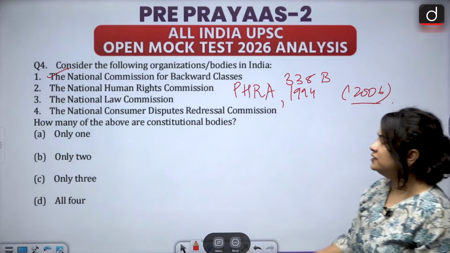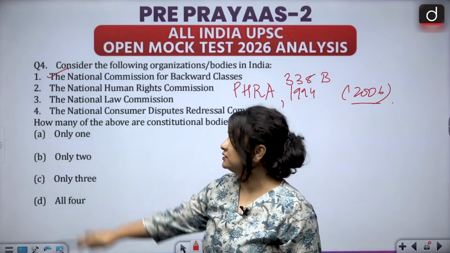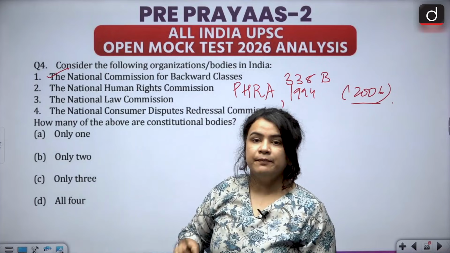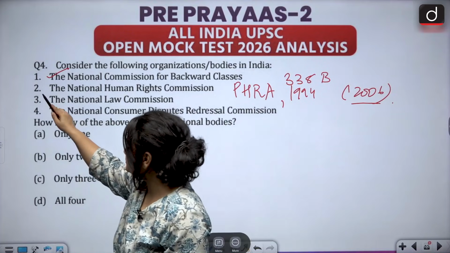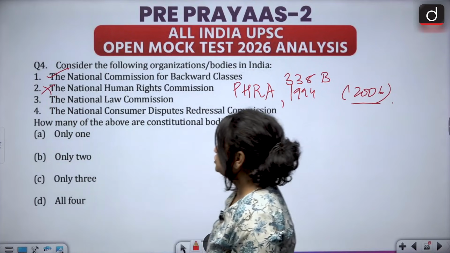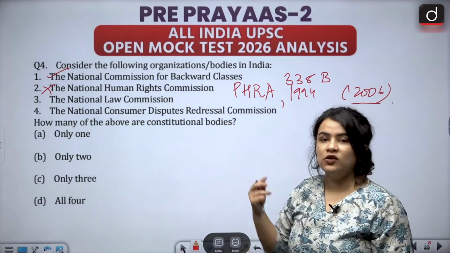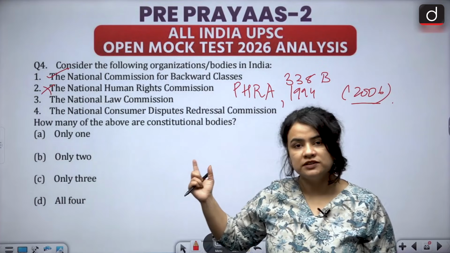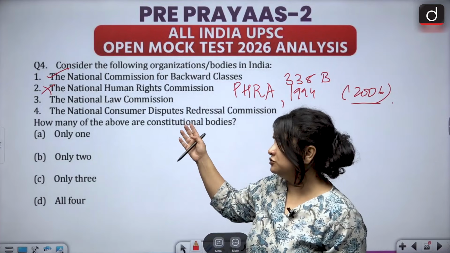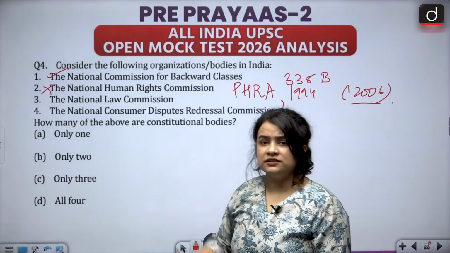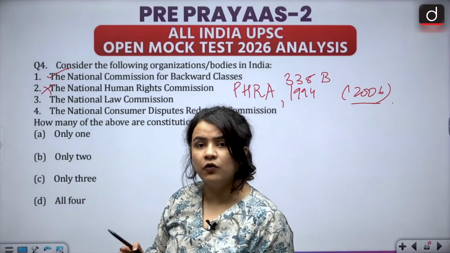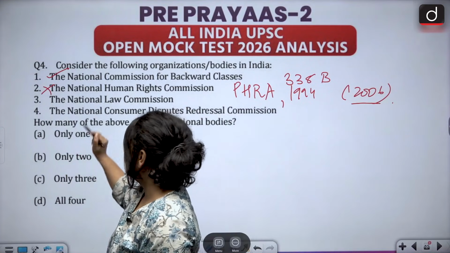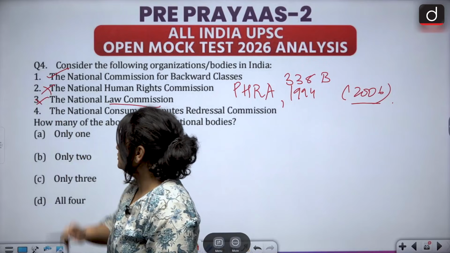So, this is not a constitutional body but rather a statutory body under the PHRA Act. The third one, the National Law Commission, is not a constitutional body, also not a statutory body. So, it's a non-constitutional, non-statutory body that is constituted by executive order, executive action. All right, so this again is non-constitutional.